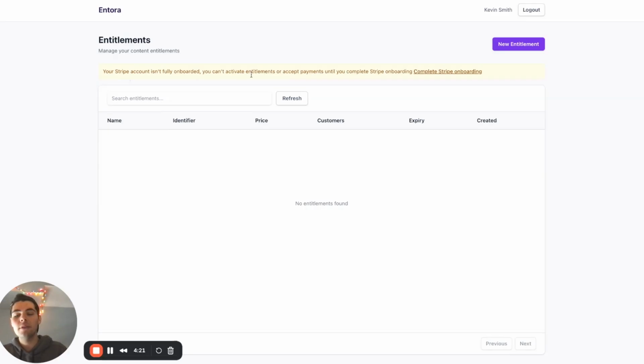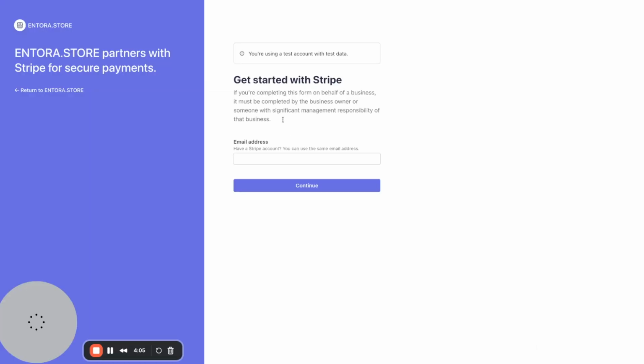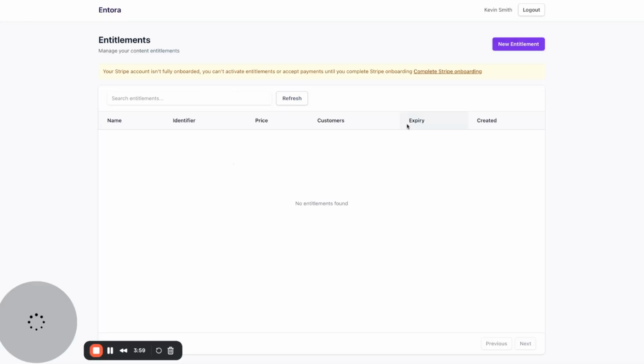You'll notice this banner saying that I haven't onboarded with Stripe and I won't be able to activate any entitlements to receive payment on them until I do that. That makes sense because a user can't receive payment until they have a Stripe account set up with us. So we would go to that link as the creator, go through all these steps. I'm not going to show that because it's a little tedious. And then we'd be redirected back and good to go in terms of creating entitlements and receiving payment.